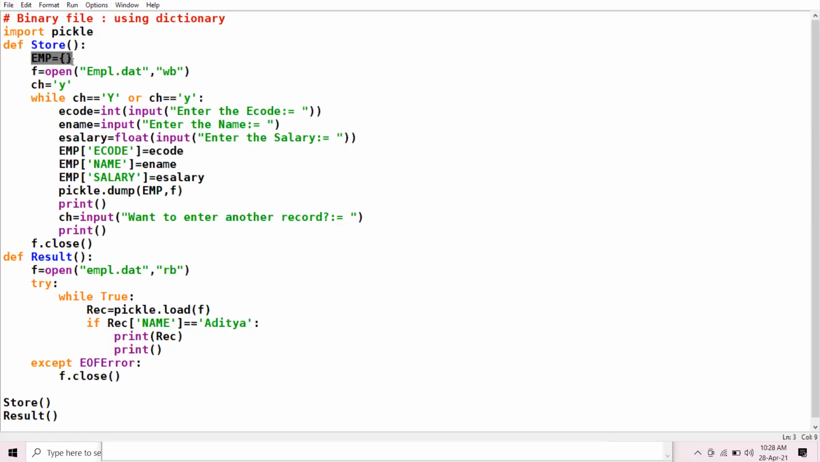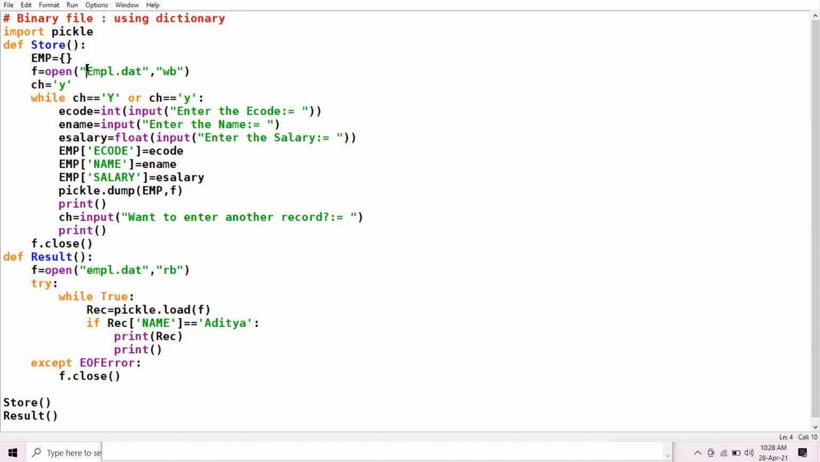This is the declaration of an empty dictionary. Yesterday when I was discussing the list topic, I took empty square brackets. Since today we are discussing the dictionary, I have taken empty curly brackets. And the name of the dictionary is EMP.